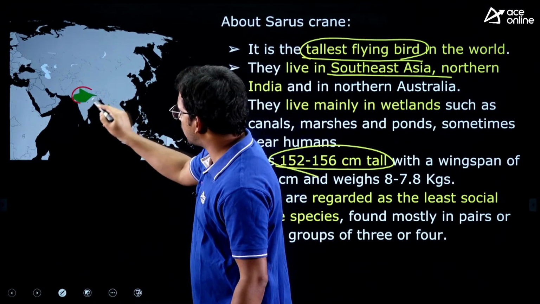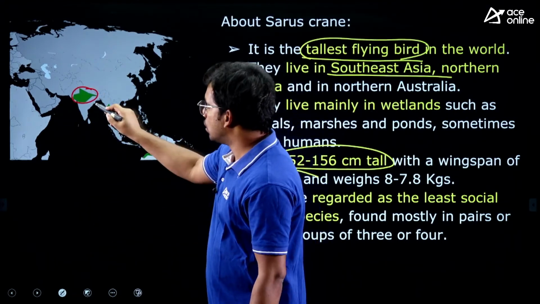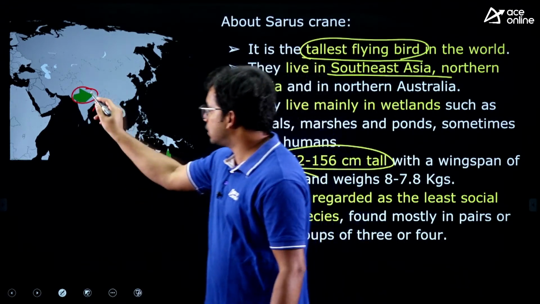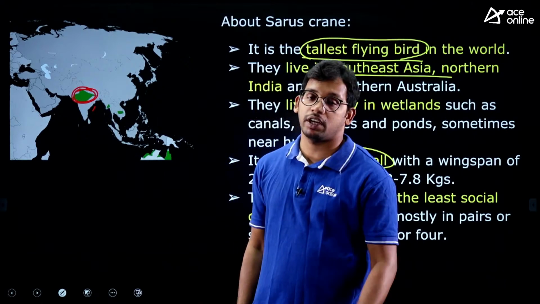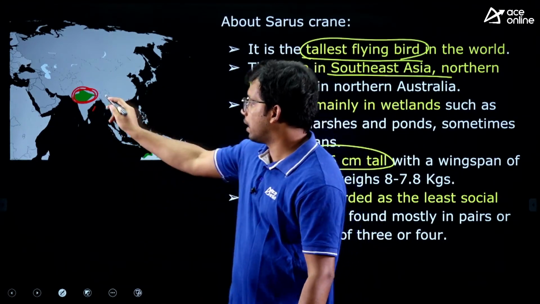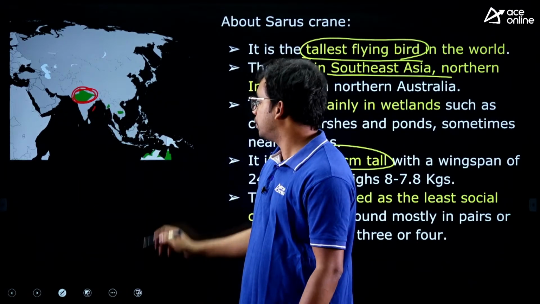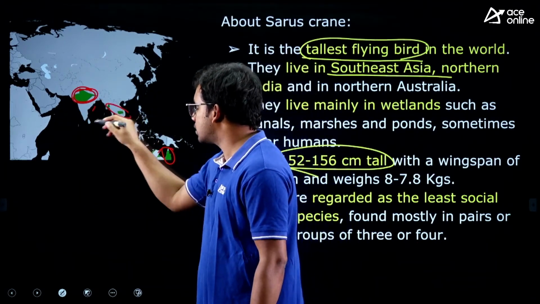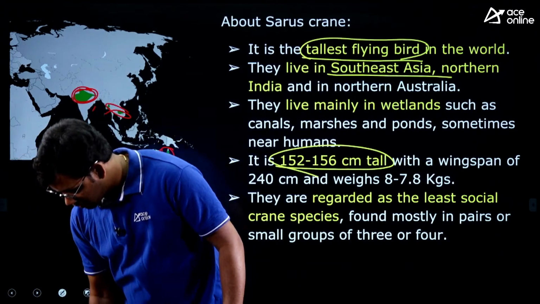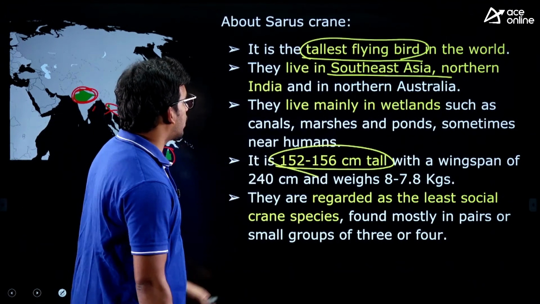In India it is located in the northern part. Eastern Ghats, Western Ghats, the southern part of India, it is not present. It is present in the Gangetic Valley. They may ask you in the exam, where can one see the Sarus crane, its natural habitat? So this is the northern part of India, some part of Australia, as well as some part of the Northeast. So that is a very important fact.